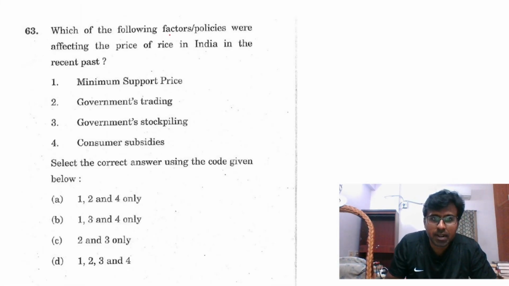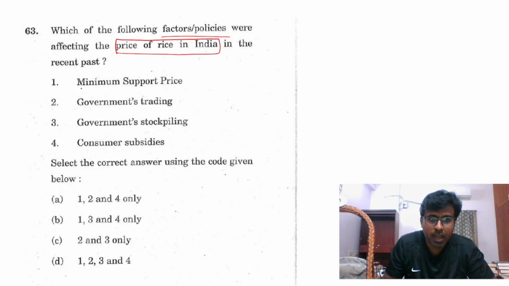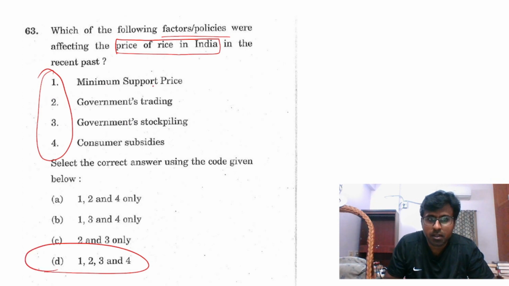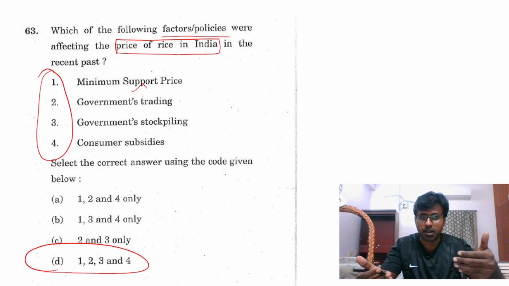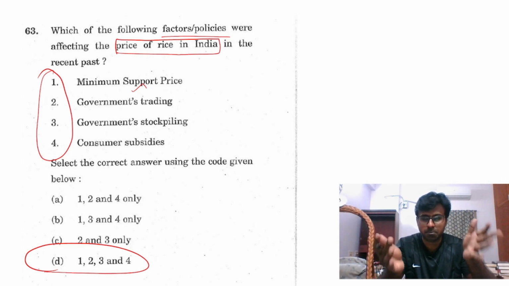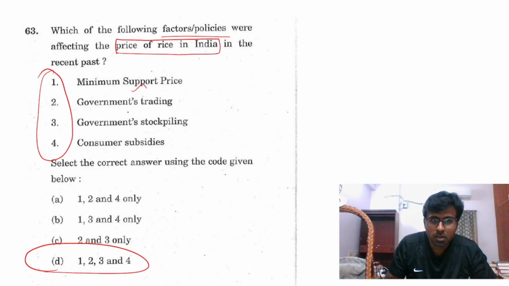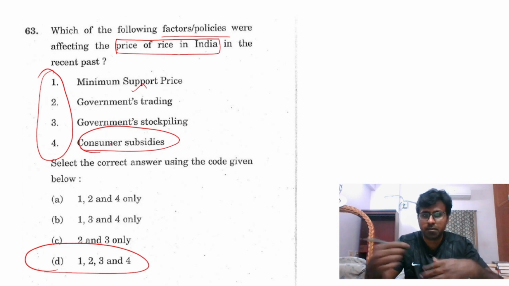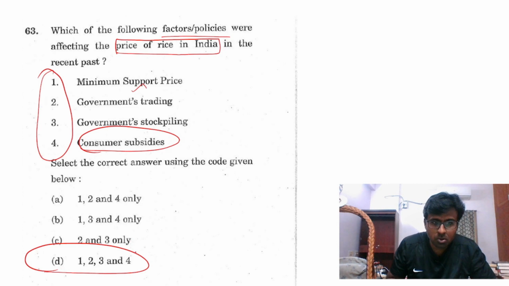Again, what are the factors and policies which affect the price of rice in India? Which of the following is not present? See, minimum support price, I will come to that. Minimum support price, the price you are giving to the farmer, other than a base price, it decides, and based on that the selling price comes, correct? This is true. And again, consumer subsidies, the subsidies you give, the rate will vary based on that. So if you see this, 1 and 4 are there.